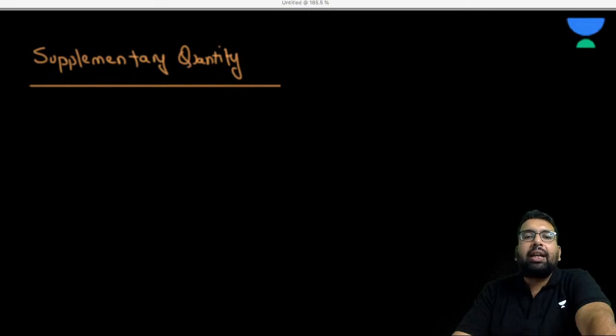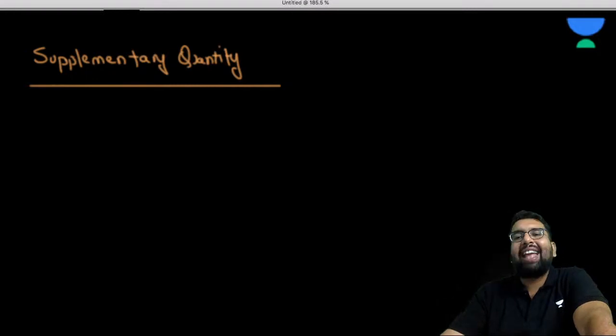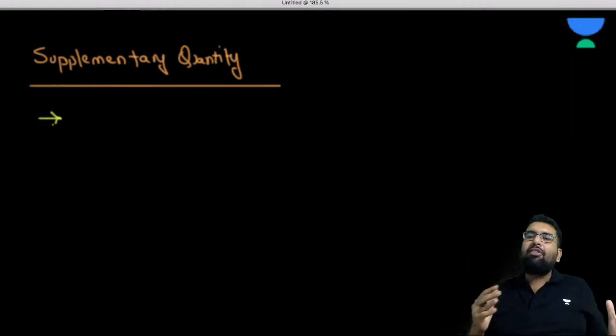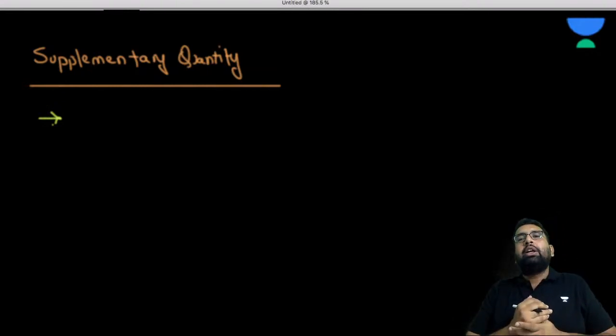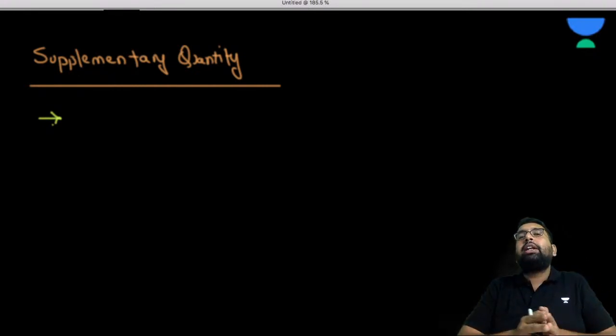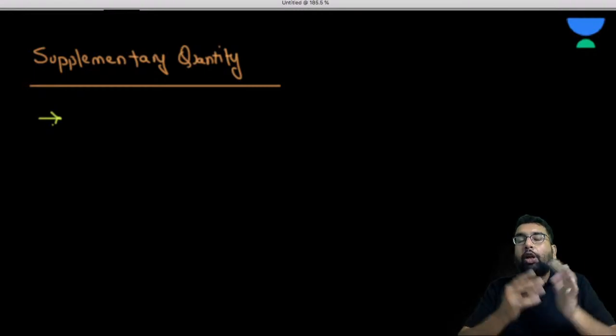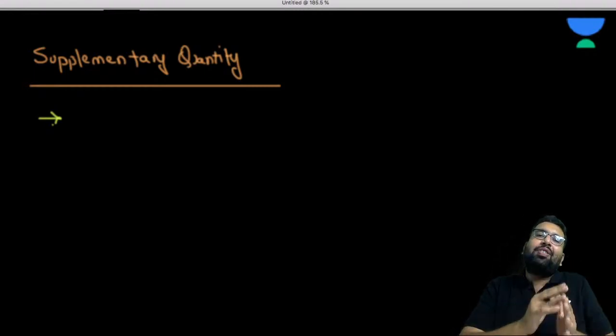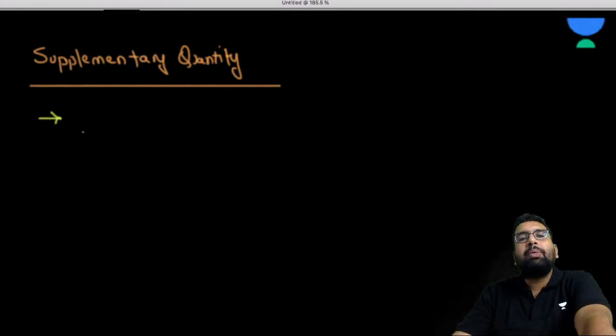Supplementary in general means something which is extra, isn't it? So basically, we have developed some fundamental quantities, and some derived quantities. Now there is one more kind of quantity, the supplementary quantity. This neither falls in the fundamental quantities, nor in the derived quantities. So there are two supplementary quantities we have.